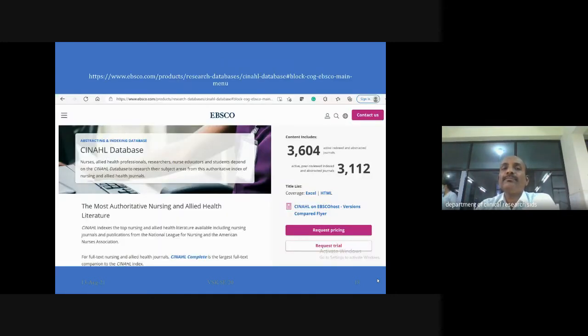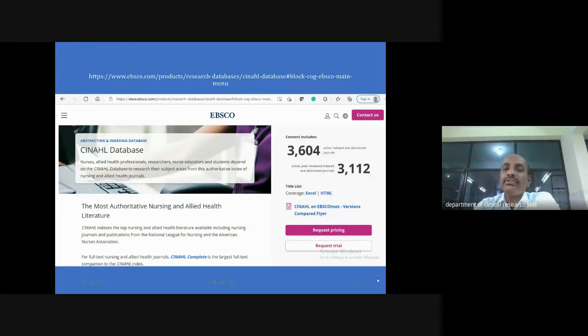So first is CINAHL. Basically CINAHL is meant for nurses and allied health professionals, researchers, nurse educators and students. The CINAHL database is from EBSCO. EBSCO is a publisher which hosts this nursing and allied healthcare professional database.